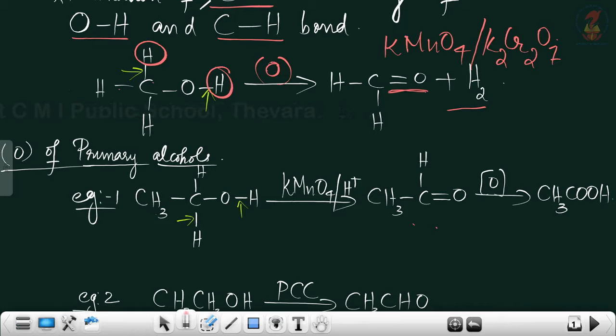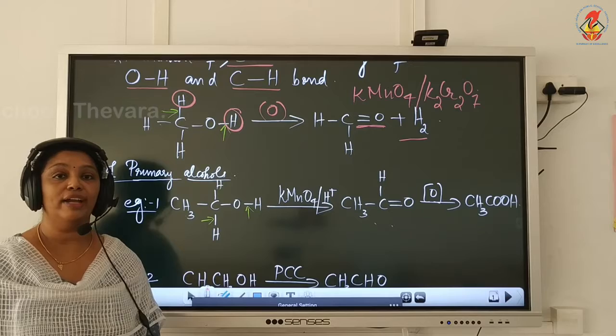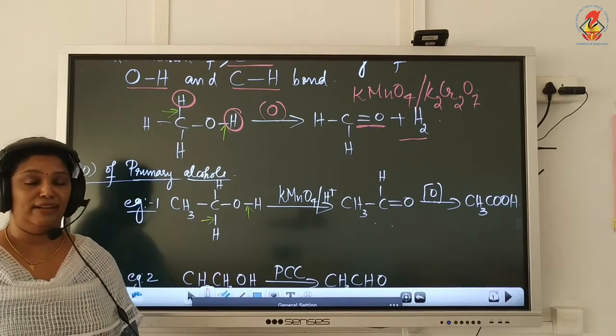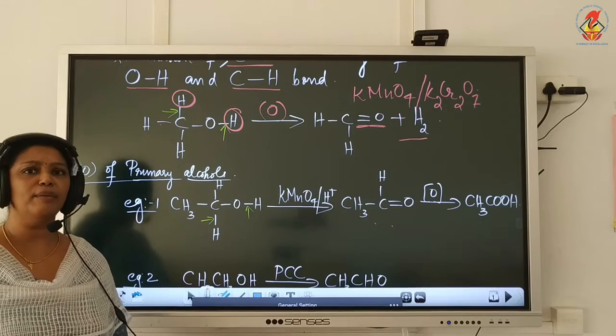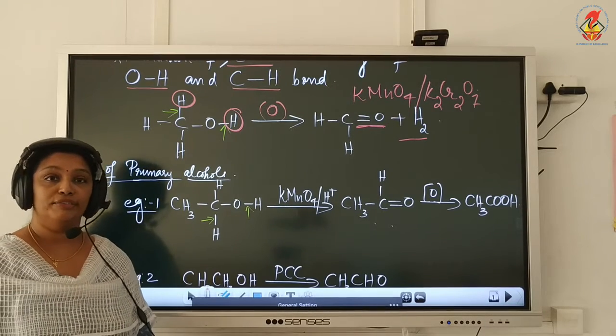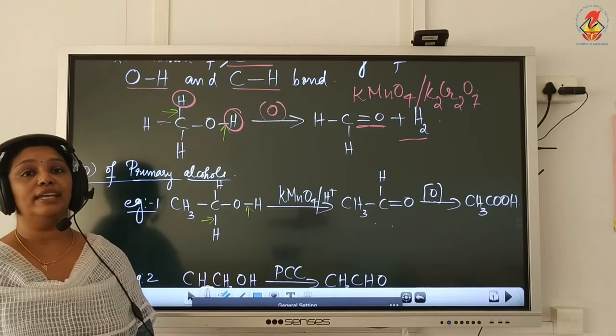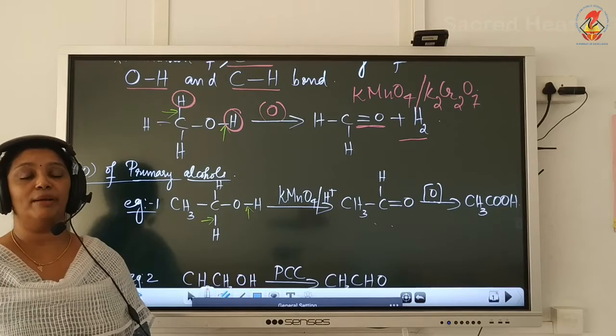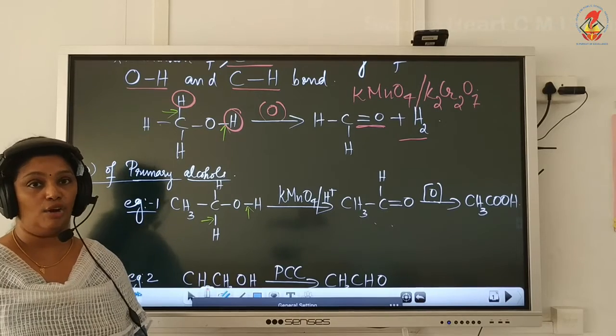So, this is the oxidation product of a primary alcohol with acidified KMnO4 or acidified K2Cr2O7. That is, primary alcohol will undergo oxidation to give first aldehyde, which again undergoes oxidation to give carboxylic acid with the same number of carbon atoms as the parent alcohol.